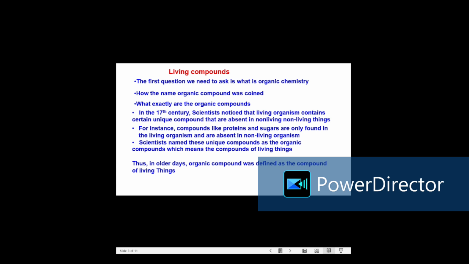In the 17th century, scientists noticed that living organisms have certain unique compounds that are totally absent in non-living things. For example, compounds like proteins and sugars are found only in living organisms and are totally absent in non-living organisms. Scientists call these unique compounds, which are present only in living organisms, organic compounds. So in the olden days, by definition, an organic compound is nothing but the compounds of living things.